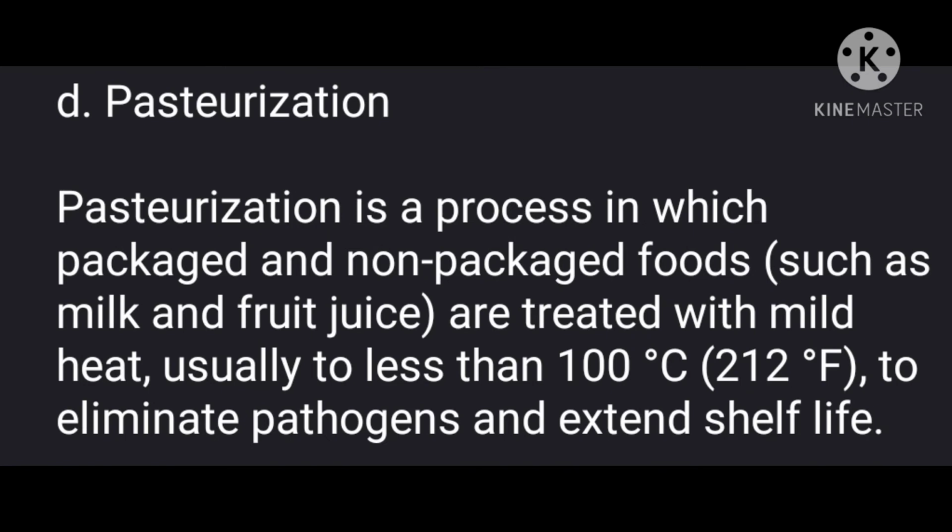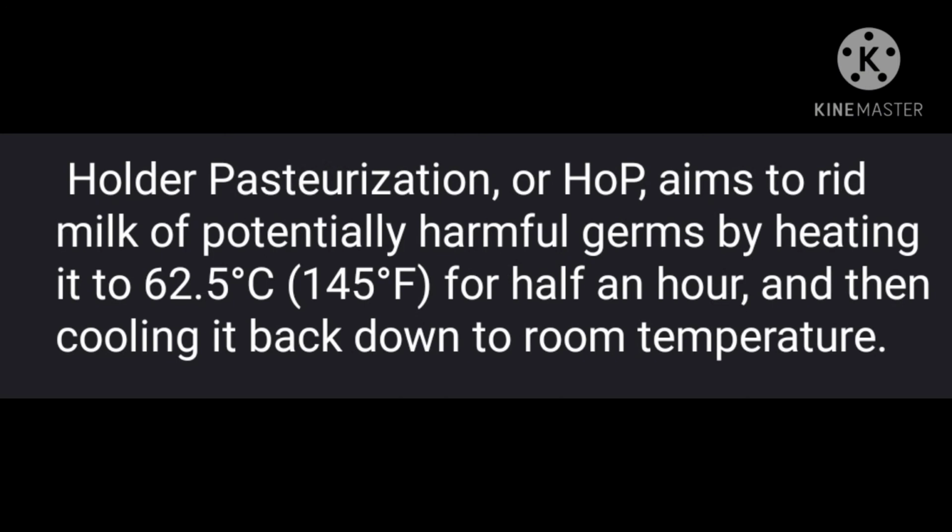Next one is pasteurization. Pasteurization is a process in which packaged or non-packaged food such as milk or fruit juice are treated with mild heat, usually to less than 100 degrees Celsius, to eliminate pathogens and extend shelf life. 3 types of pasteurization methods are there: holder pasteurization, flash pasteurization, and electric pasteurization. Holder pasteurization or HOP aims to rid milk of potentially harmful germs by heating it to 62.5 degrees Celsius for half an hour and then cooling it back down to room temperature.